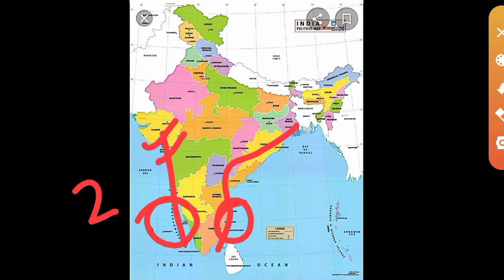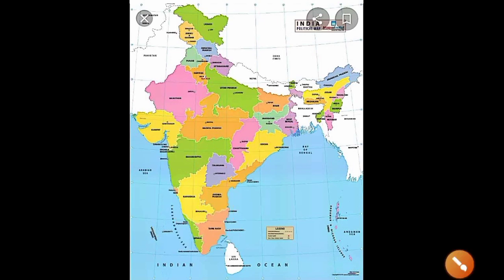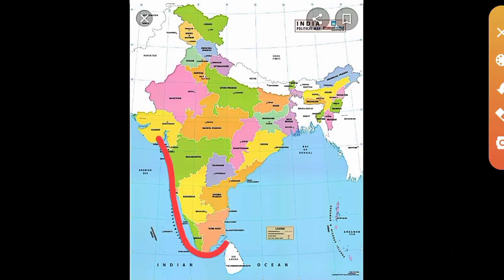And the states which do not have an international border or lie on the coast. The next question means, what is the meaning of that question? It means the states which do not possess any international border with any other neighboring country, or the coastal region or share water boundary. Can you name them? Yes, from the map you can see.